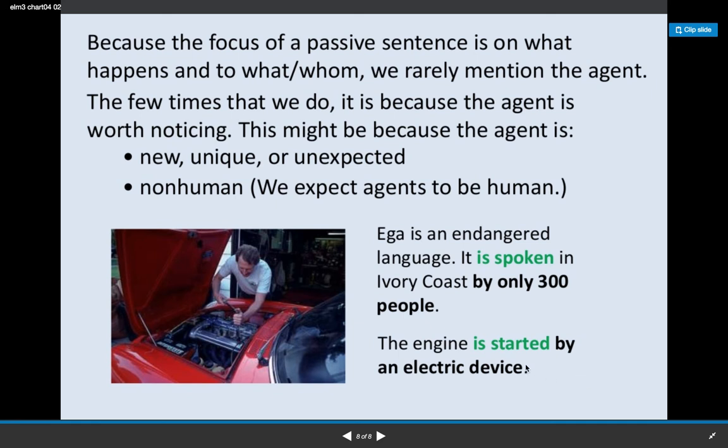Or I can say, the engine is started by an electric device. Here it's a non-human agent, so that's a little surprising, so I put in the by. The active for this sentence would be, an electric device starts the engine.